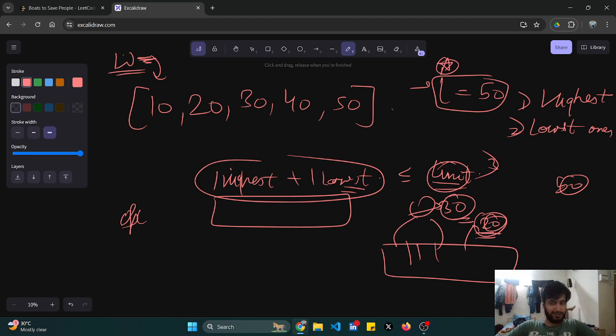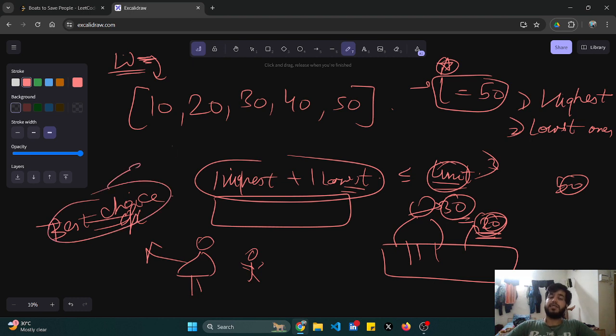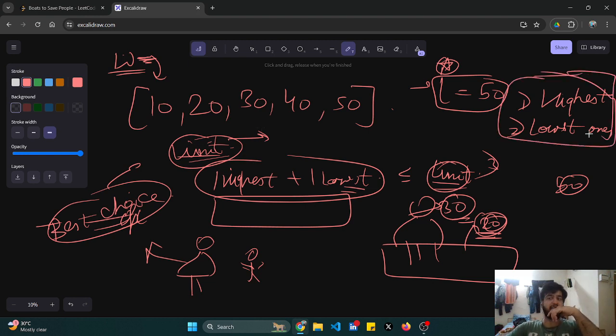So a healthy person with a slim one is the best choice to make, because there are lesser chances that I would go out of limit. Yes, there are chances, but it is still better than these choices.